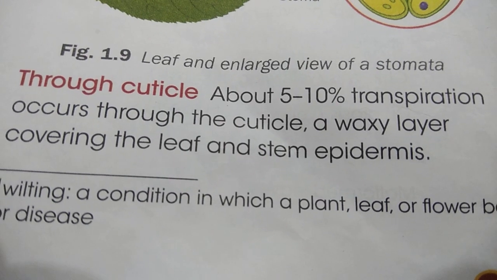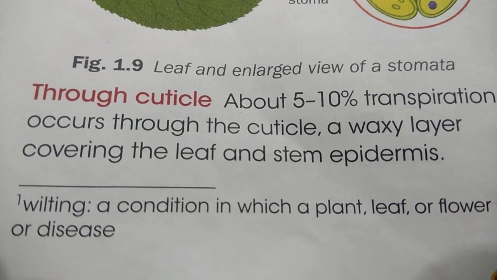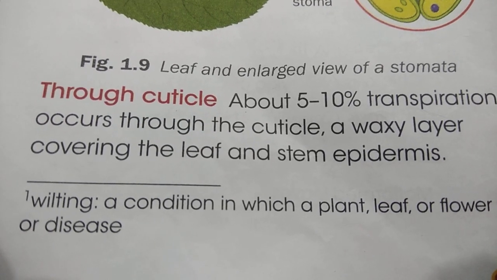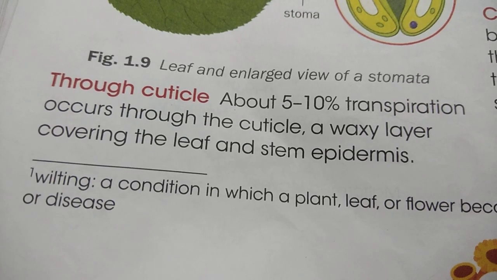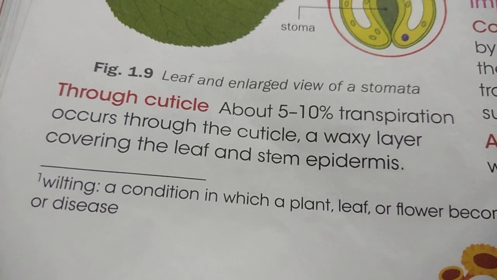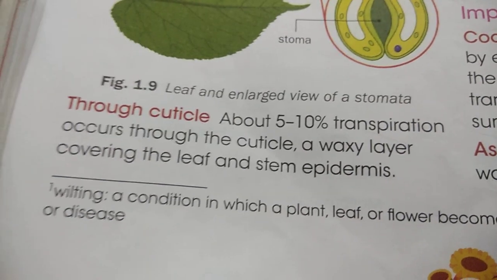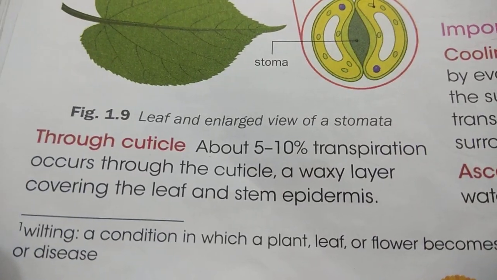Another is through the cuticle, and around 5 to 10% of transpiration occurs through the cuticle, a waxy layer covering the leaf and stem epidermis. The waxy layer formed on the upper surface of the leaf is called the cuticle.